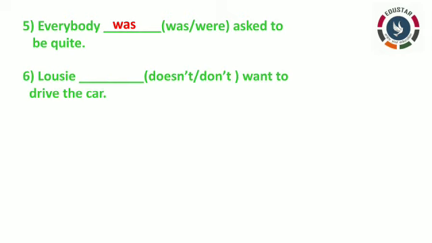Now the sixth one. Lucy dash want to drive the car. In the bracket they have given doesn't and don't. Lucy comes under third person singular. For third person singular, what do you have to use? You have to use verb plus s form, right? So here the answer is doesn't. Now let's move on to the next one.